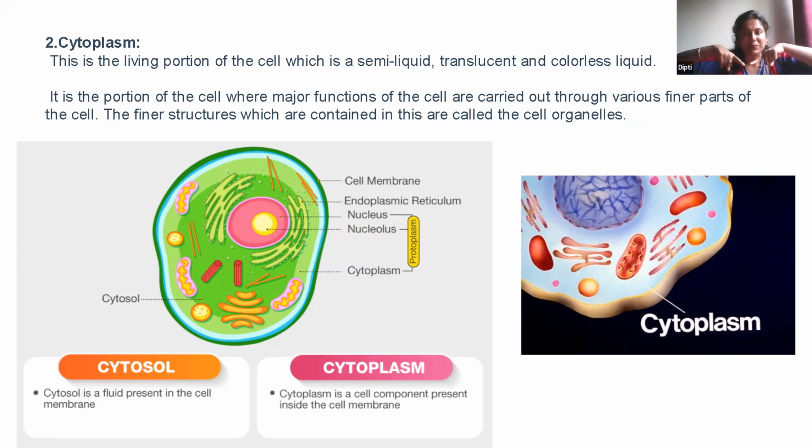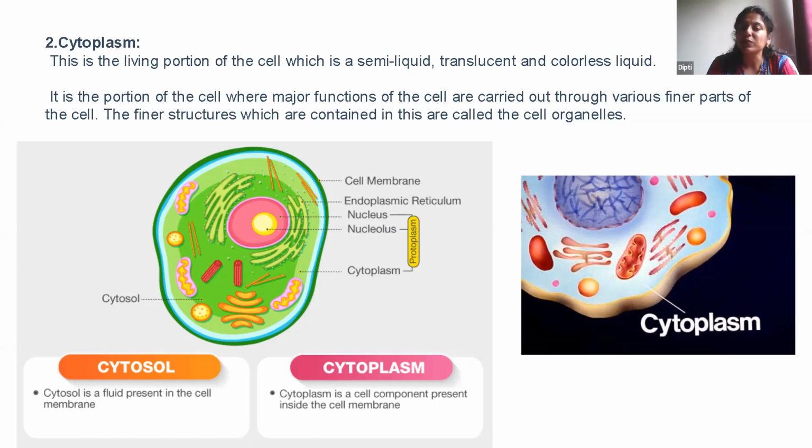Imagine a plate. The edge of the plate is the cell membrane. The jelly-like thing kept in the plate, which is semi-liquid, transparent and colorless, is the cytoplasm. And inside it you have different organelles, like cherries put in that. All the basic functions happen in the cytoplasm because all the organelles are embedded in the cytoplasm.